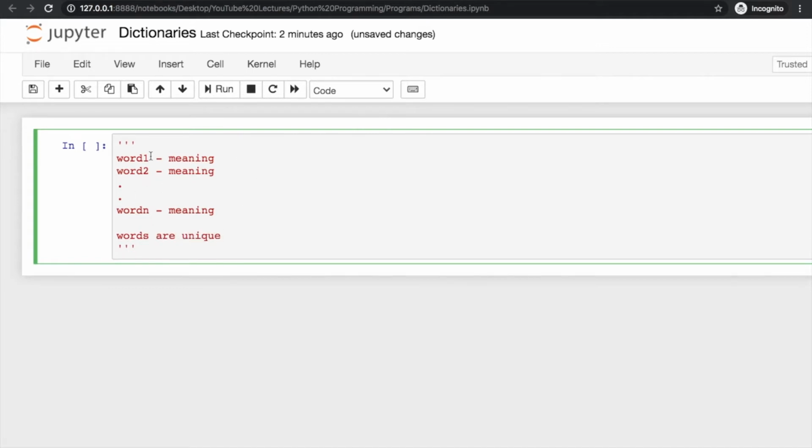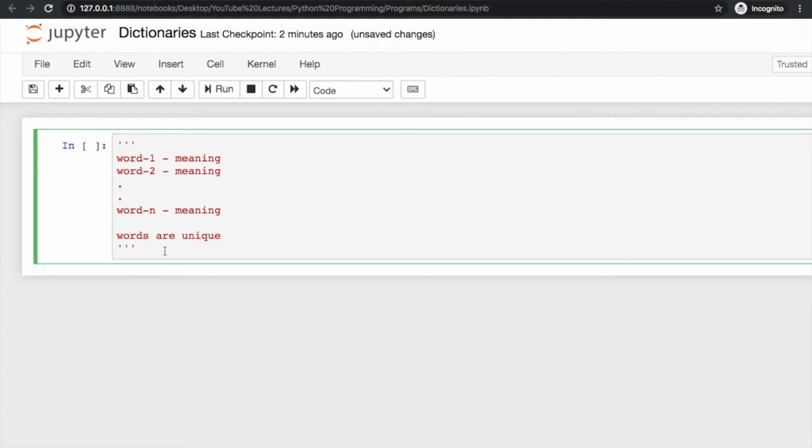These words cannot be repeated. You must have seen dictionaries and you might know this, that these words are unique, but we are not sure about meanings, because two words could have the same meaning, but there can't be two same words having different meanings, clear. So that's how a dictionary is arranged.